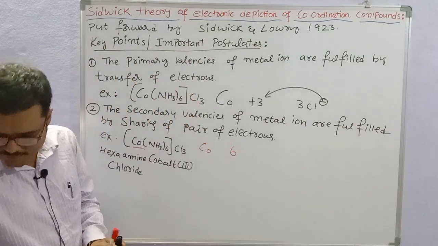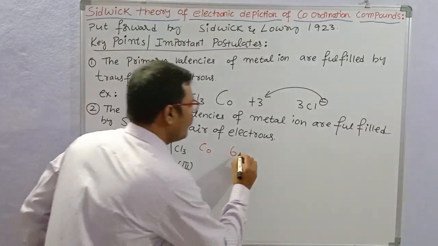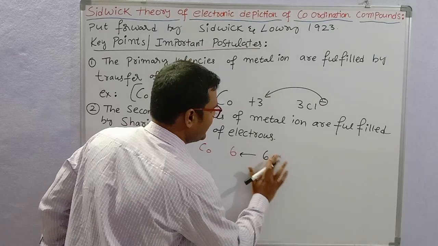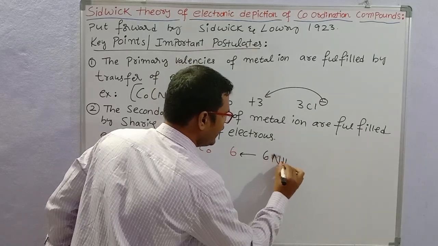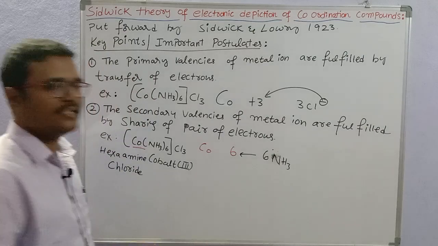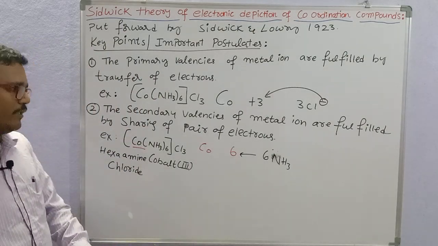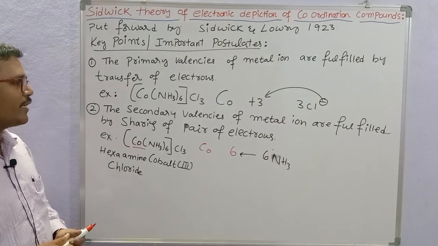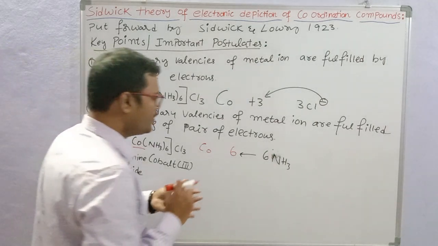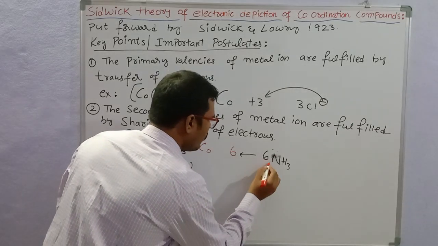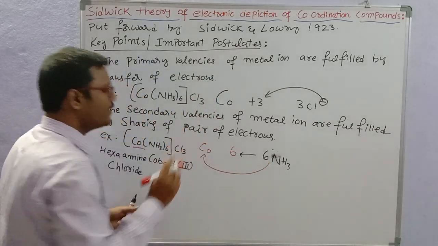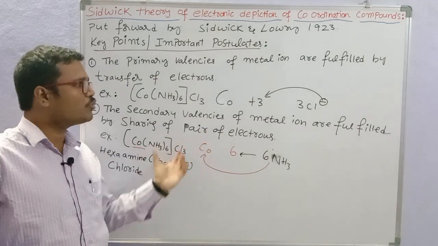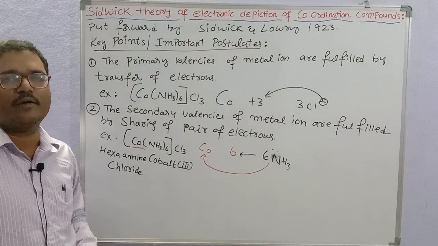These 6 secondary valencies are fulfilled by the 6 NH3 ligands here, by the sharing of electrons. So the 6 ammonia ligands are going to share their electrons with the central metal cobalt, so that the secondary valency of the metal ion will be fulfilled.